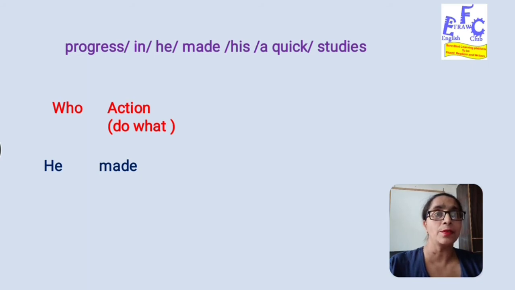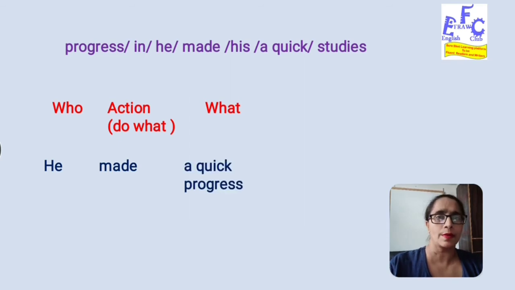Now let's look for that what. So he made something, progress. Then what kind of progress, an adjective is to be used before that, a quick. So we can have a quick first and then progress. Then this complete what can be a quick progress. So he made a quick progress.